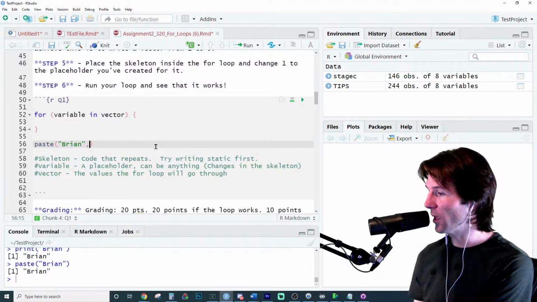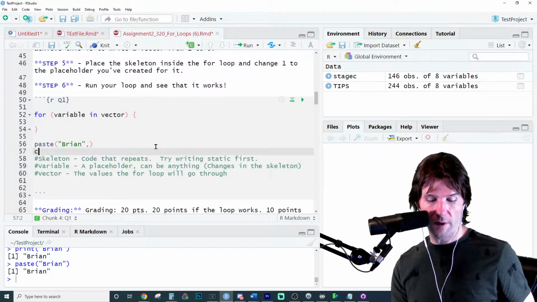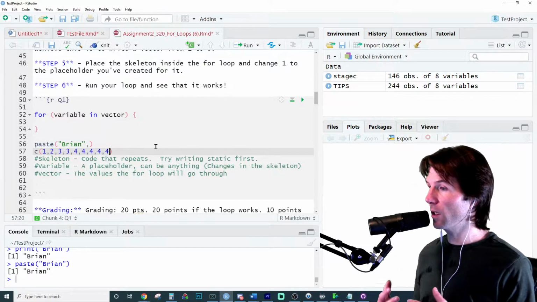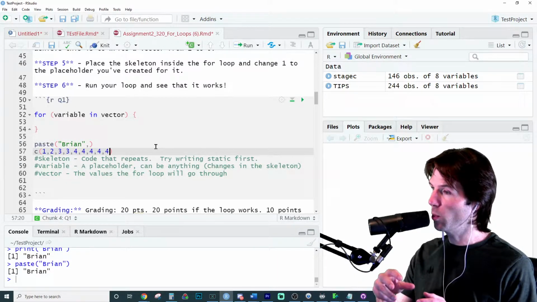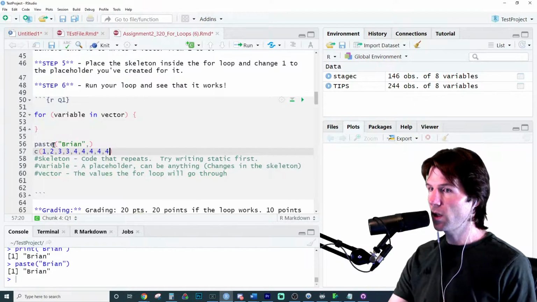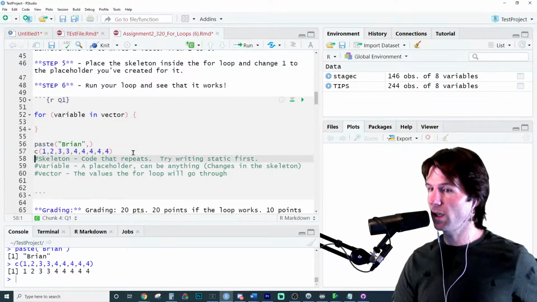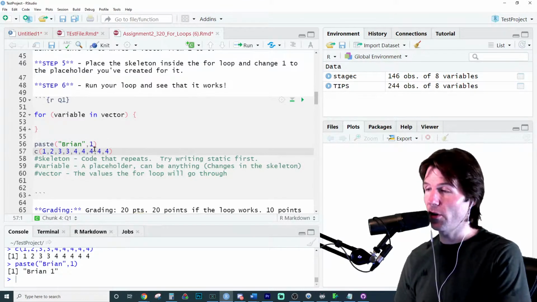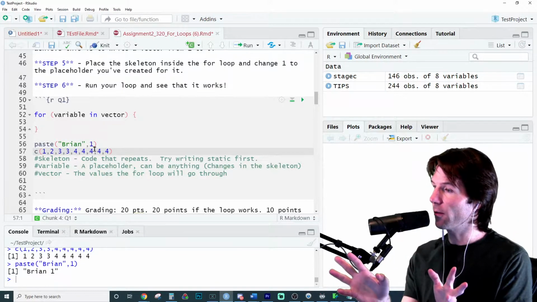Abby, keep up the answers. You got this. This is an argument, more instructions. And actually, you might be thinking of how vectors work, that each value in a vector is a new argument. So when we create a vector with c, each one of those is a new argument of like, put this in the vector, and put this in the vector, and put this in the vector. This one says paste this, and then paste this. So the vector function uses different arguments to put things in a vector. The paste function uses different arguments to paste certain things together.